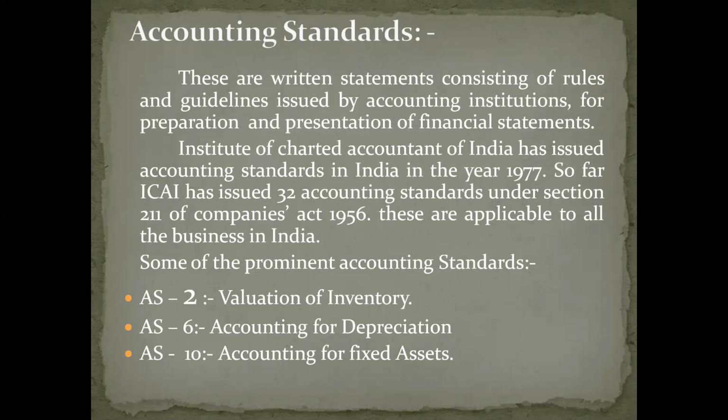Accounting standards. So accounting standards are certain written guidelines. These are written statements consisting of rules and guidelines, written rules and regulations given by certain accounting institutions. Yesterday I was telling you about the Institute of Chartered Accountants of India, ICAI. So these are written statements consisting of rules and guidelines issued by whom?